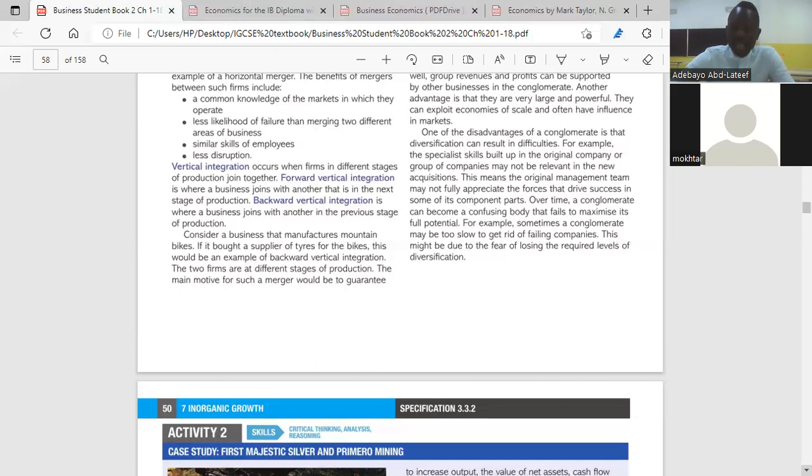Okay, so let's say a company that makes Panadol, and the pharmacy that sells Panadol. Are you with me now? Yes, sir. So if a company that produces Panadol integrates with the pharmacy that sells Panadol, we call it forward vertical. Do you understand what forward vertical is here?